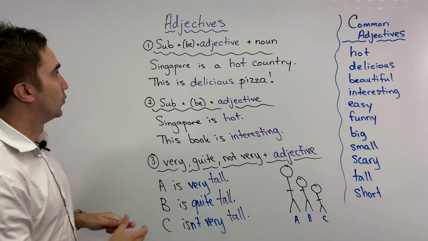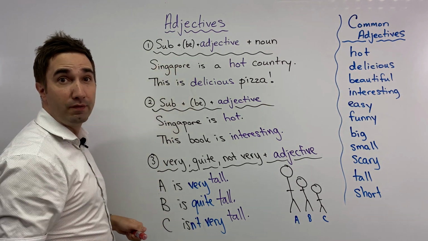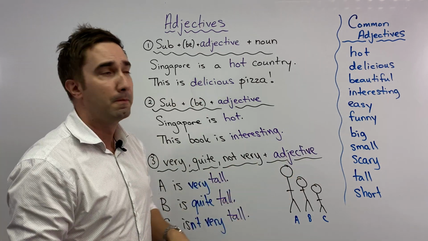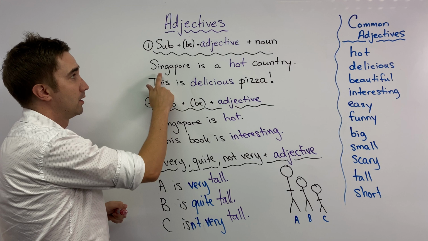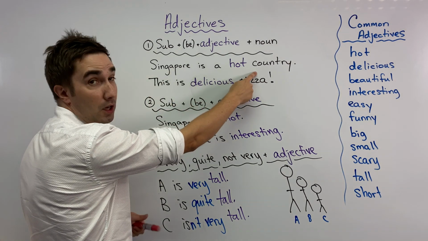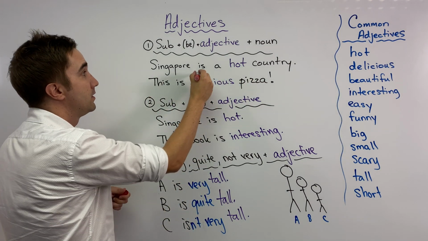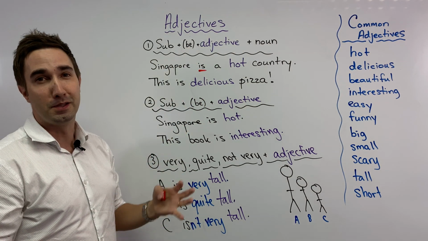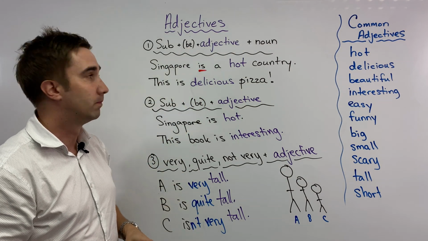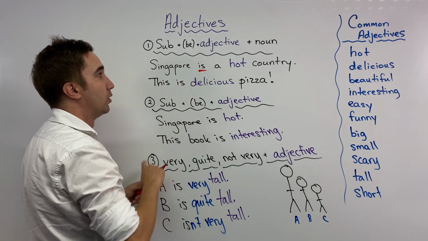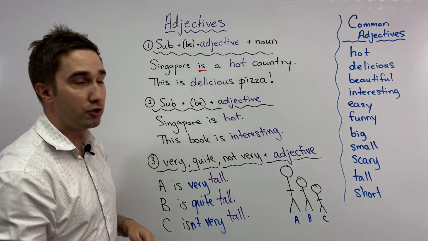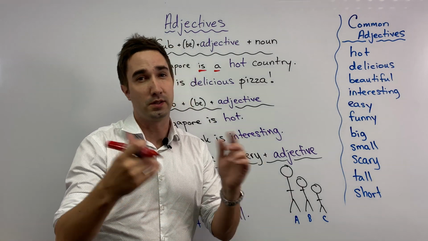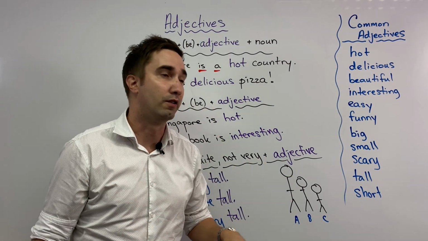Here's number one. We can use a subject plus a be verb plus an adjective plus a noun. So quite simple. I can say Singapore is a hot country. Remember, be is am, is, are. All right. So we say Singapore is a hot country. A hot country. One hot country. Singular and plurals, watch the other video.